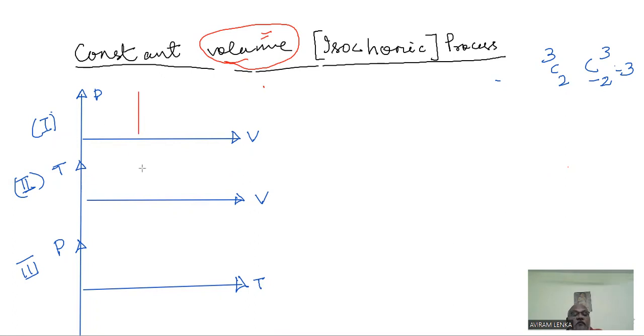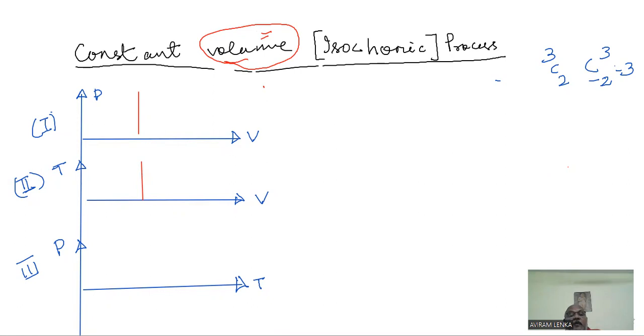Similarly, in the second graph, we know the process is the constant volume process, so the graph will be like this. Your temperature may be increasing or decreasing, but because the process is branded as constant volume, x-axis is constant because we have taken volume. The third graph, P by T is constant.